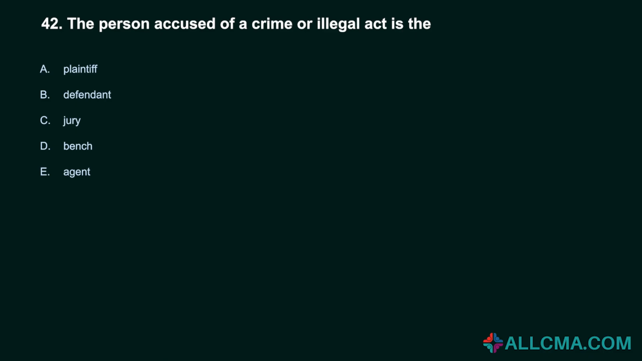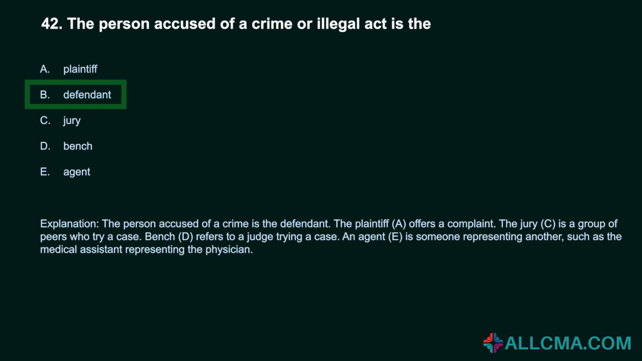42. The person accused of a crime or illegal act is the: A. Plaintiff. B. Defendant. C. Jury. D. Bench. E. Agent. Correct answer, B. Defendant. The person accused of a crime is the defendant.